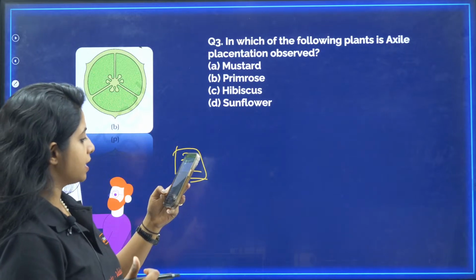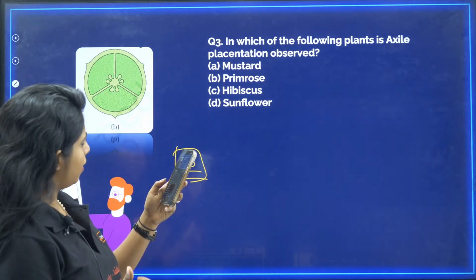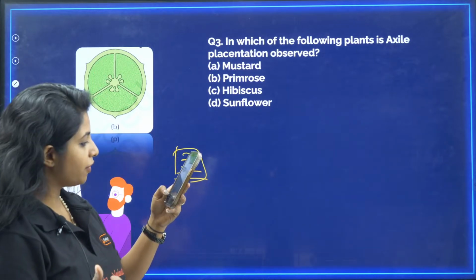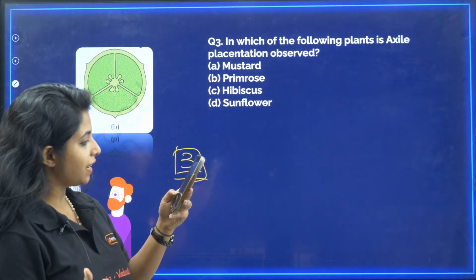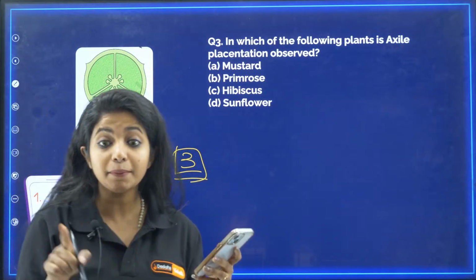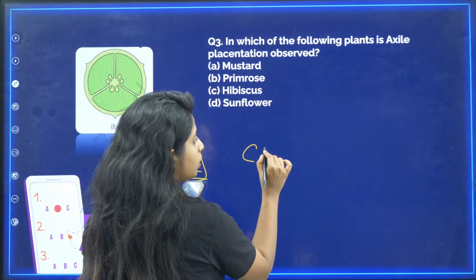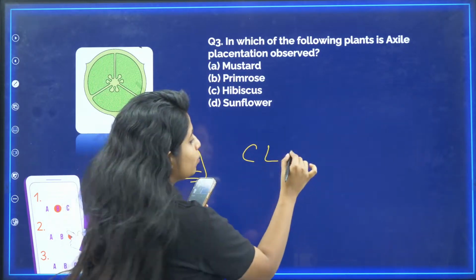Now, 3B. Supriya says 3B, Srushti says 3B, as well as Bhagyashree says 3B. Where do you find axile placentation? Sania says 3C, okay. Children, axile placentation, same like tomato. We saw 3 examples. One was China rose, second one was lemon, and the third one was tomato.